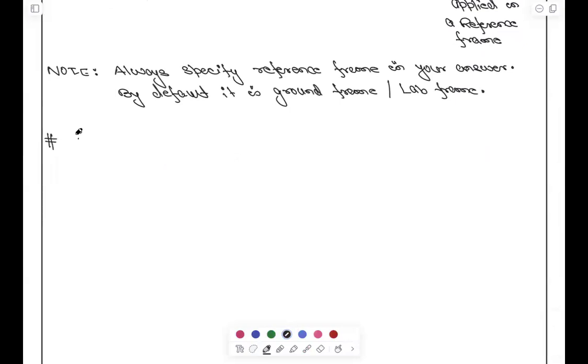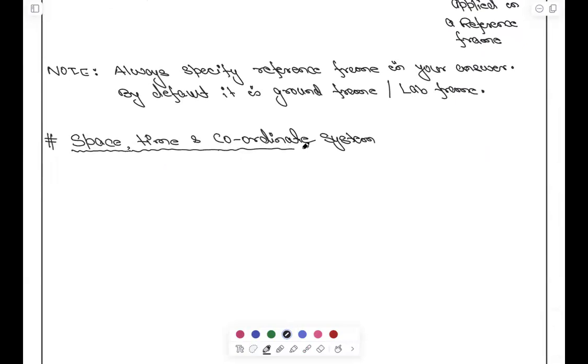Next is space time. So I will not talk about time as of now. जब हम relativistic domain पढ़ेंगे तो for now assume that time is same for everyone and coordinate systems. When we talk about the reference frame, everything is sync. Space time and coordinate system.